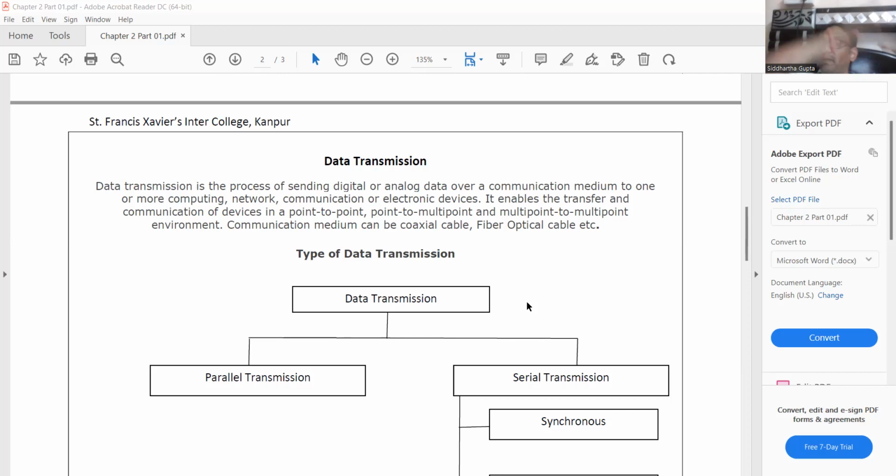Okay, so multiple senders, multiple receivers, multiple sources, multiple receivers. This kind of data transfer by some medium is called data transmission. I hope there is no problem in this. The process of sending or transmitting a digital or analog signal from one computer to another computer by some communication medium like twisted pair and optical fiber cable, and some electronic devices are also involved in this. So this type of communication is called data transfer. This phenomenon is called data transmission.